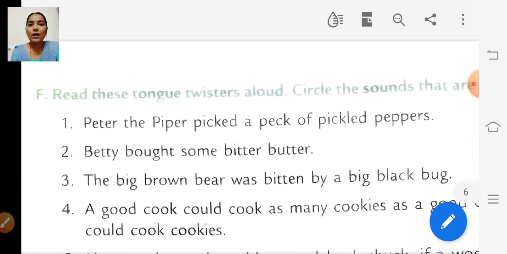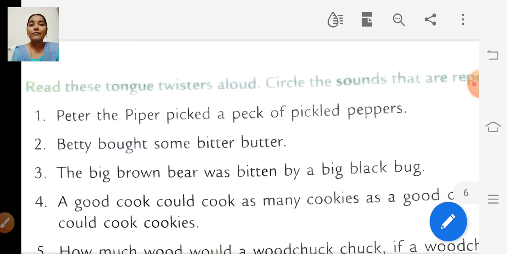So similarly, we are going to find out which sound is repeated in each sentence. Okay, ducks, ditty. In the sentence ducks, ditty, the sound D is repeated.